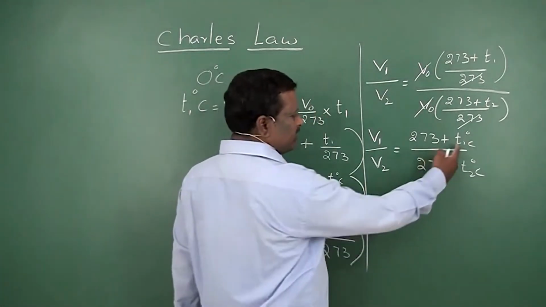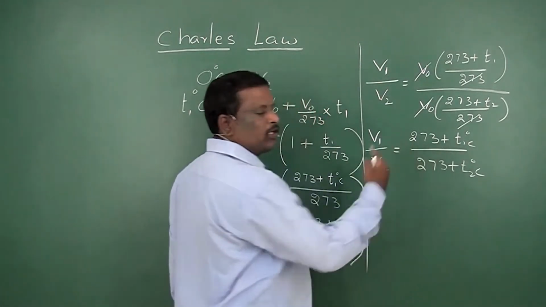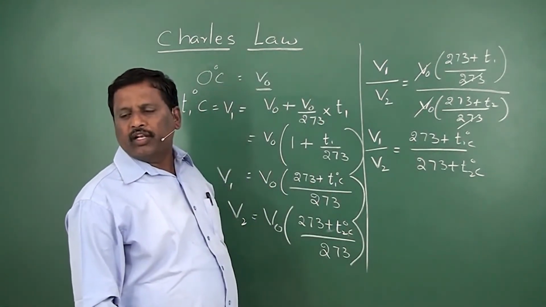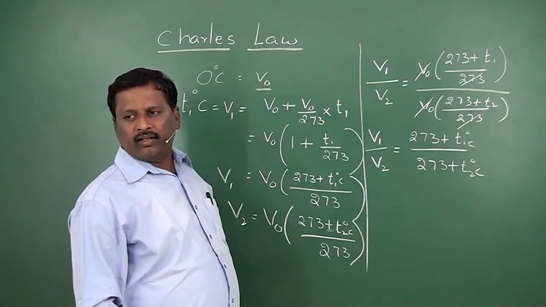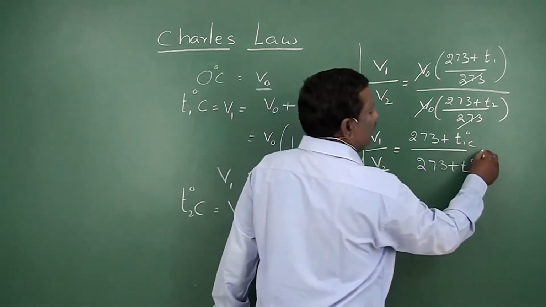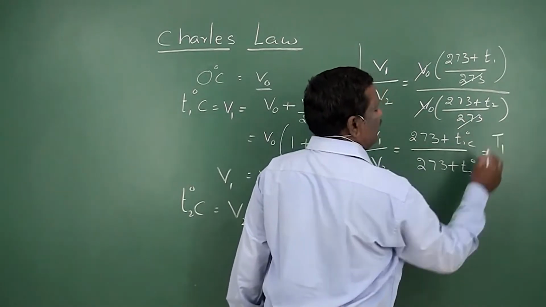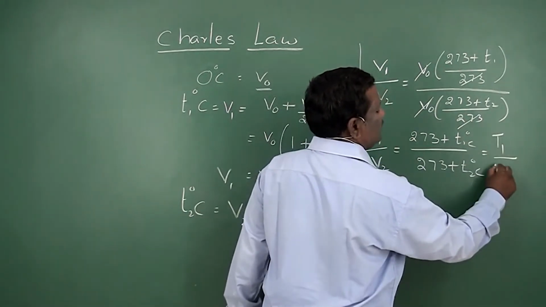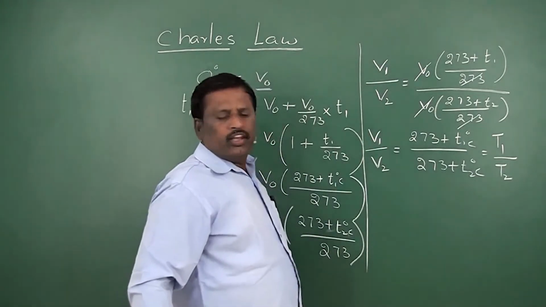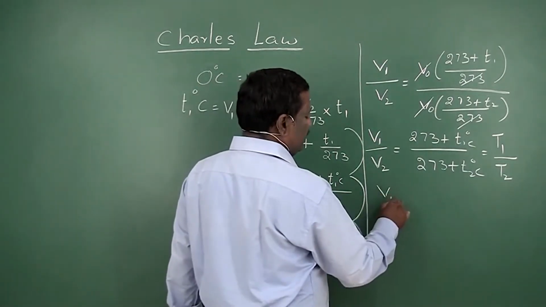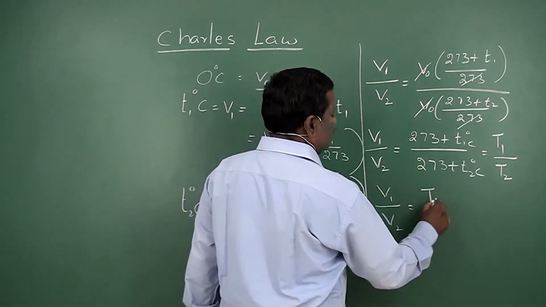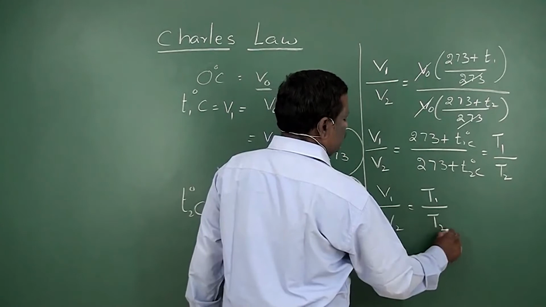Now for degrees centigrade, if you add 273, then it will be equal to its absolute temperature. So 273 plus T1 degrees centigrade can be written as capital T1, and this will be written as capital T2. Therefore, V1 by V2 is equal to T1 by T2,